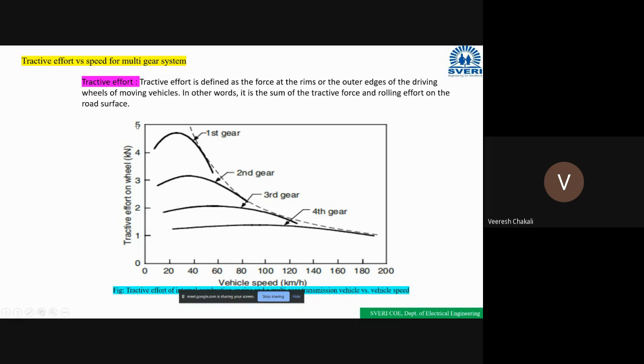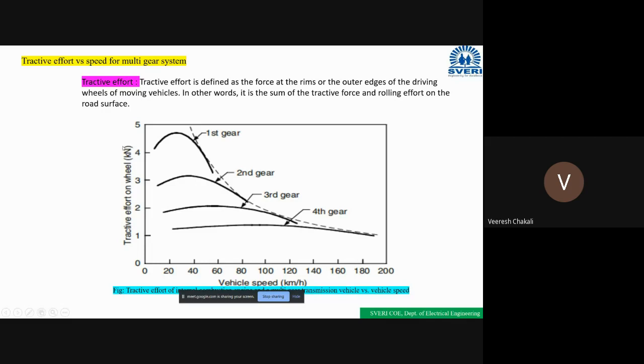Is it clear? Why are we going to discuss this tractive effort here? While we are going to design the vehicle, we have to remember this point also, tractive effort.